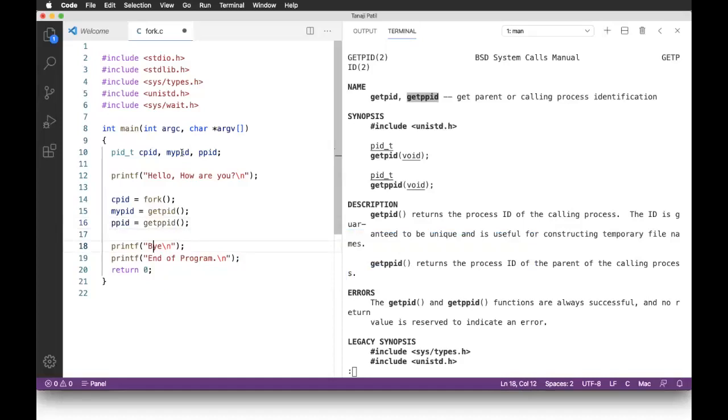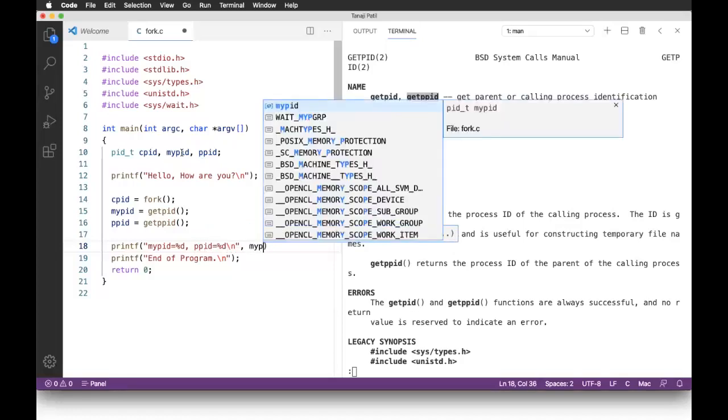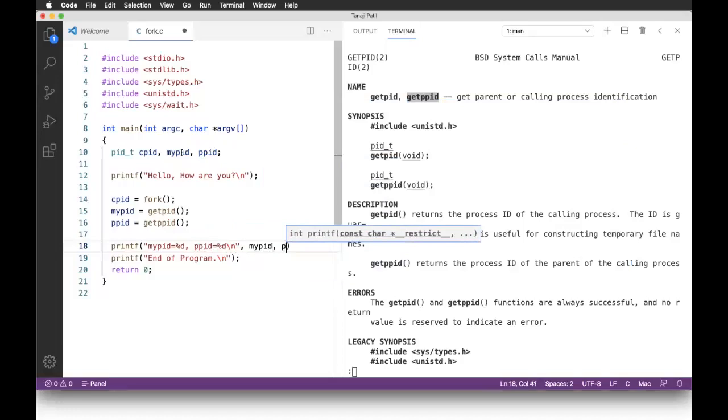Now I just want to display my PID and PPID. This time you will definitely get something different. So what I'll do is printf, "my PID is equal to %d, parent PID is equal to %d", and display it, my PID and parent PID.